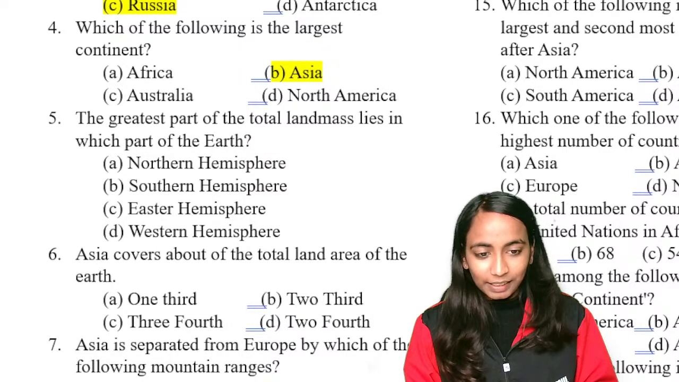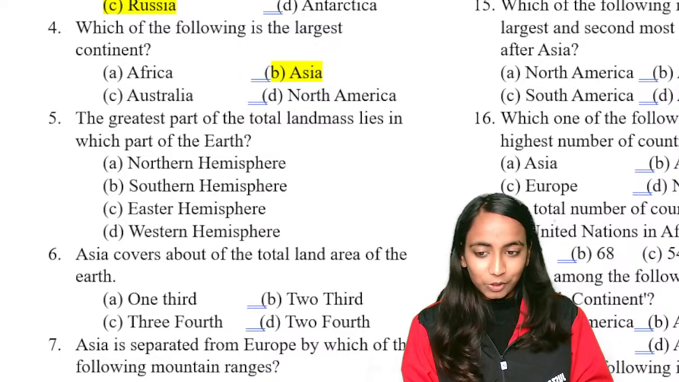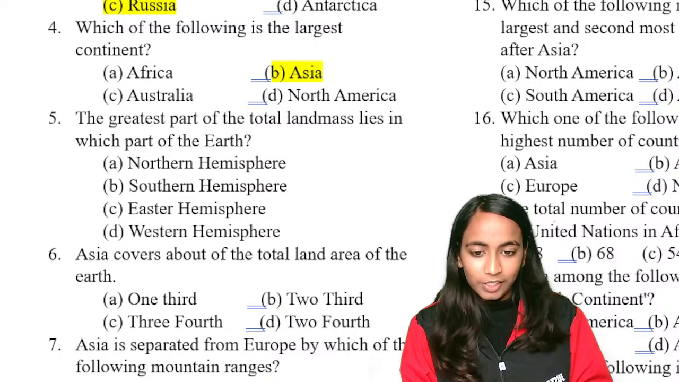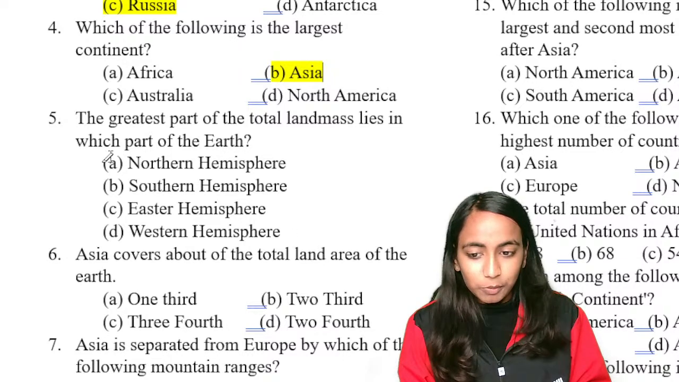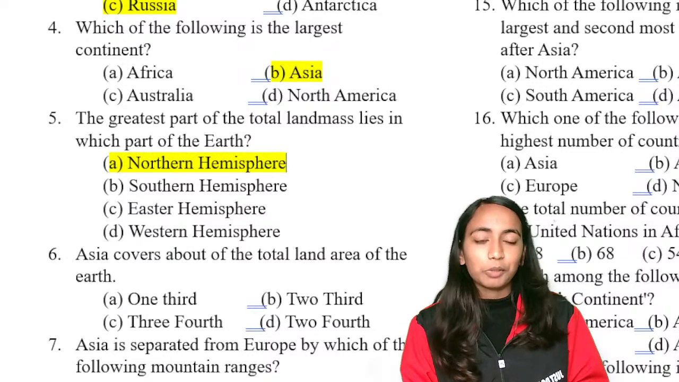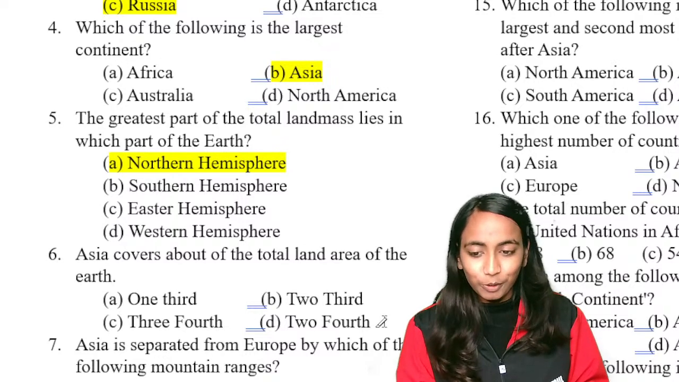Correct. In which hemisphere is the most land area present? Northern hemisphere, southern hemisphere, eastern and western. Very good. Okay, what is the correct answer? The greatest part of total landmass is in the northern hemisphere. So the correct answer for the question is option A.